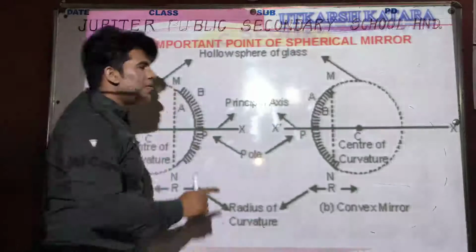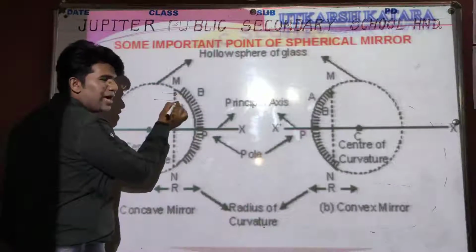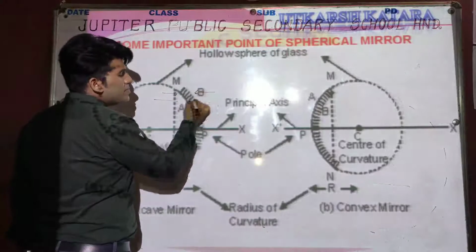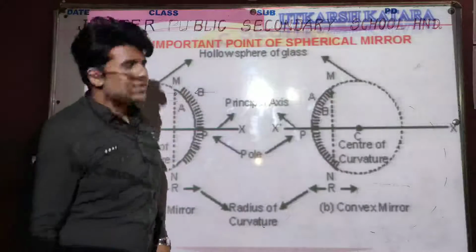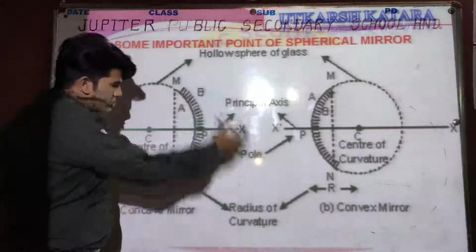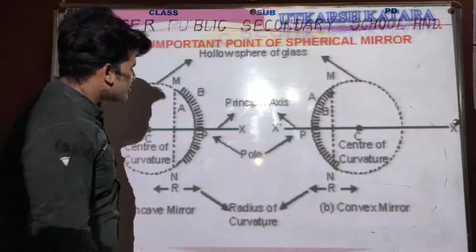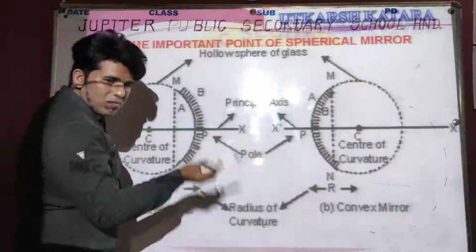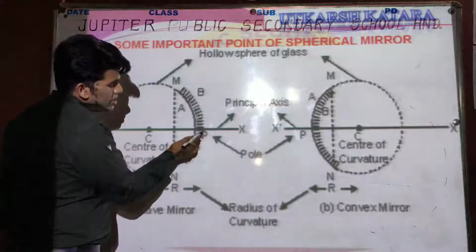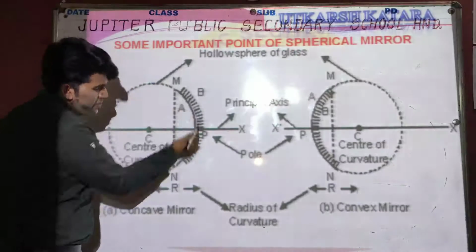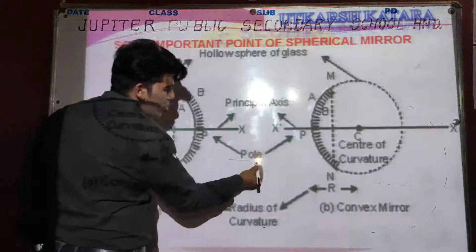The reflecting surface is always present on the left side and the opaque side will be present on the right side. We can easily observe the center, and the midpoint of the reflecting surface is known as the pole.